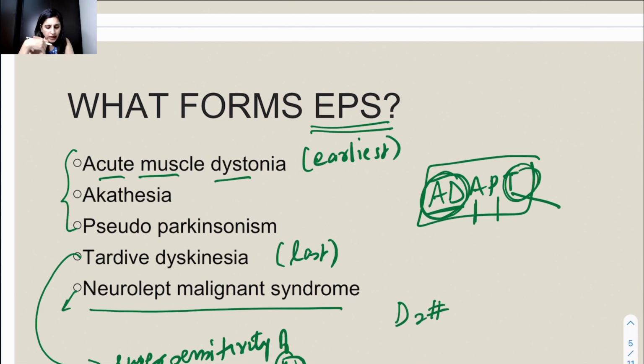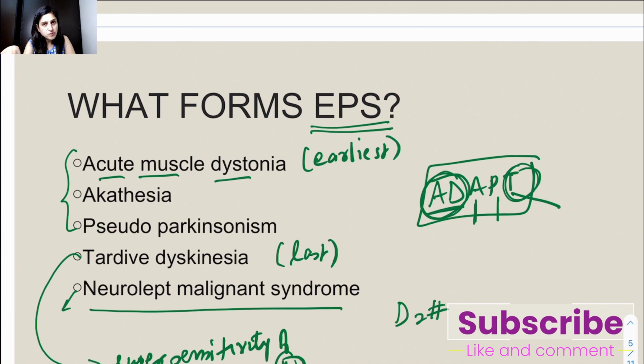The last one is Neuroleptic malignant syndrome, which is actually a very serious emergency condition. And here, we need to stop giving the drug and you give something which relaxes the muscles, because muscles have become super rigid, super hard. And so relaxation of muscles can be given by a ryanodine receptor inhibitor, which is your dantrolene, or you can give a dopaminergic agonist, because this is also because of D2 block. So these are the various extrapyramidal syndromes and their treatment. Again, they are really important for the examination.